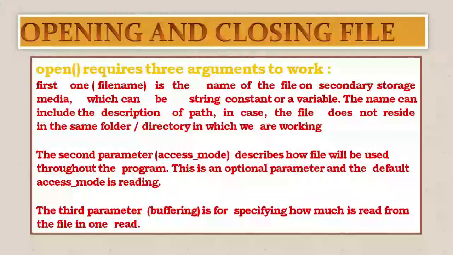Access mode means I would like to open the file for reading the content. This is one type of access mode. Or I would like to open the file for writing some content inside the file. This is the second access mode. Or I would like to open the file to append the data at the end of the file. This is the third access mode, using which we can open a file. So before opening a file, we need to specify to the compiler for what reason I would like to open the file.